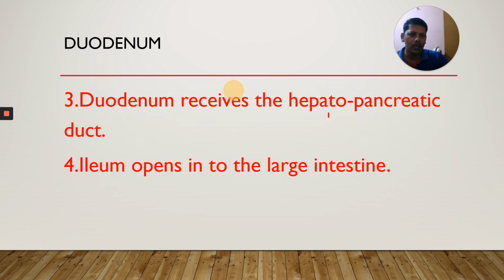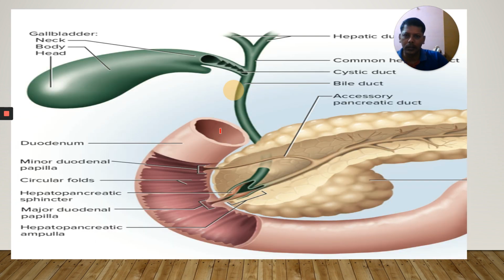The duodenum receives the hepatopancreatic duct. Observe this one. This is the pancreas, and here there is the liver. Liver lobes, right hepatic and left hepatic ducts, and this is the gallbladder, from which there is a common bile duct bringing bile, and here is the pancreatic duct. The two ducts join here and form the hepatopancreatic ampulla, which opens into the duodenum, very important. Its opening is guarded by one sphincter, the sphincter of Oddi.